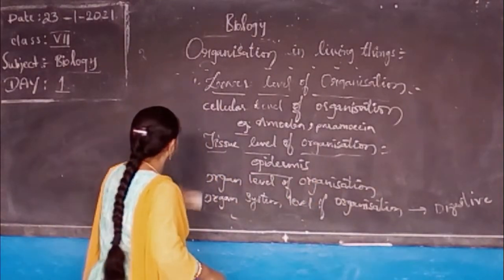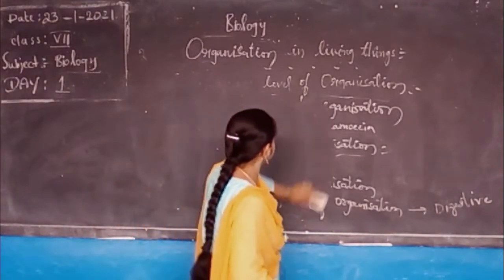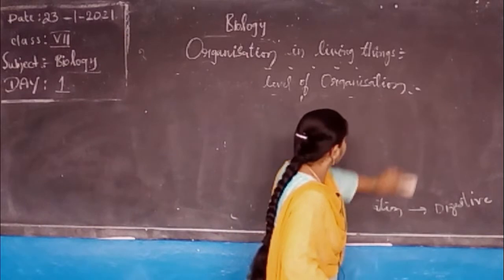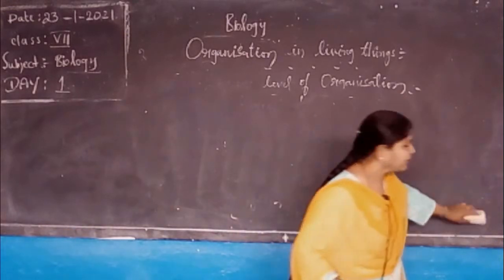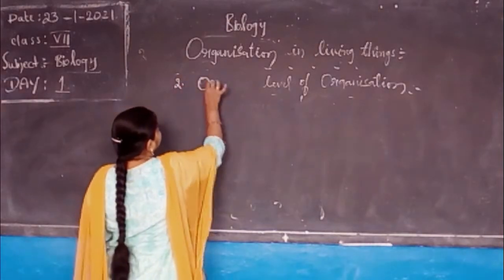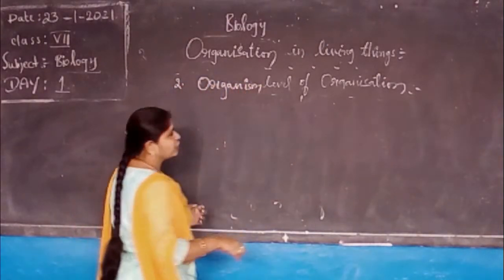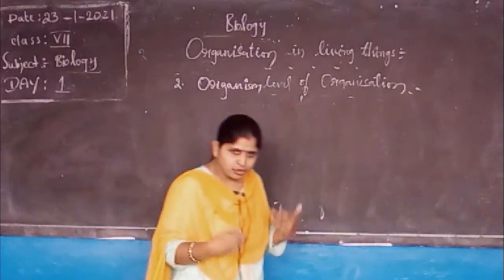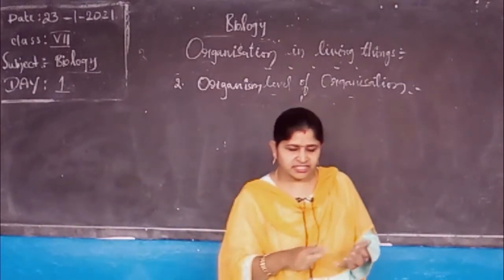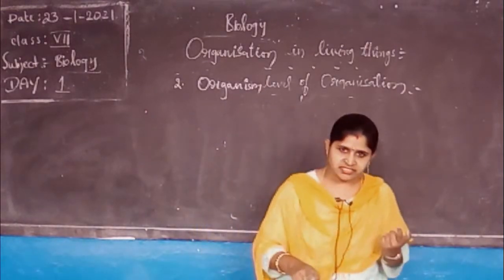Okay. Now, let us see. All the organ systems grouped together to form an organism. Next category is organism level of organization, nothing but human beings. See, in our body we have digestive system, excretory system, respiratory system, reproductive system.